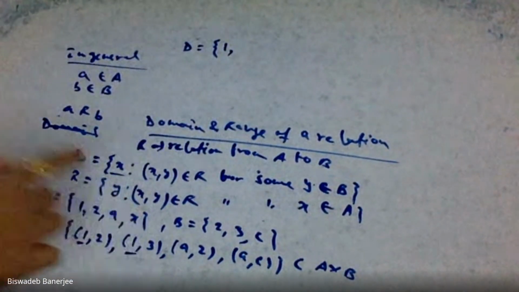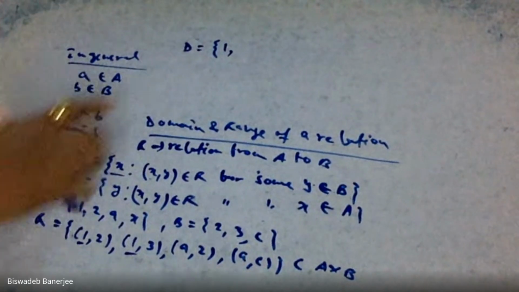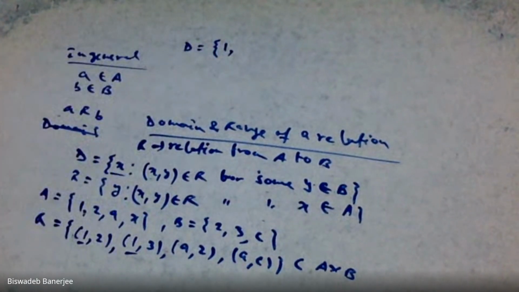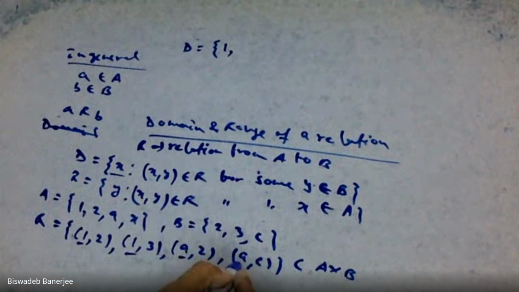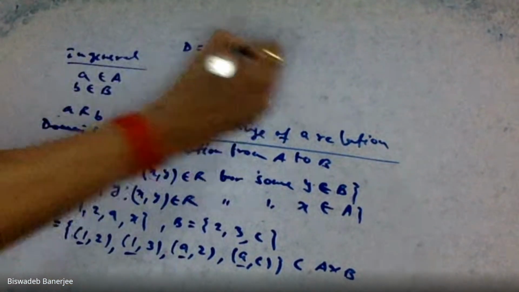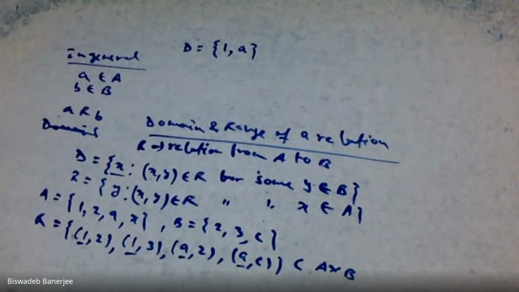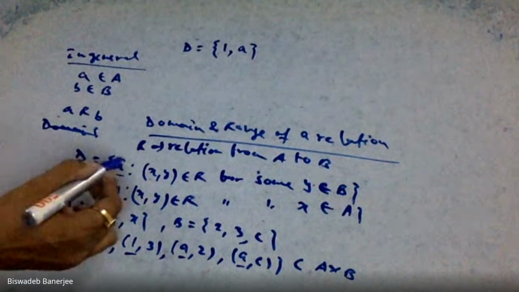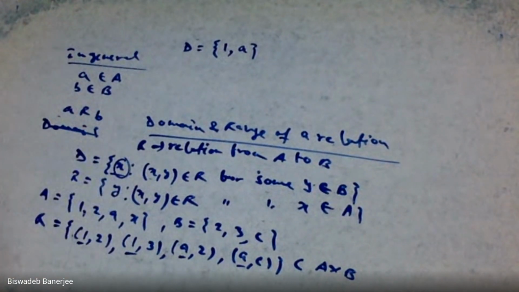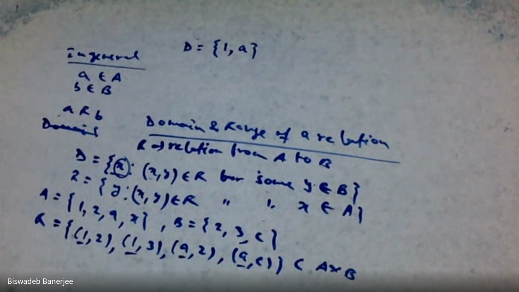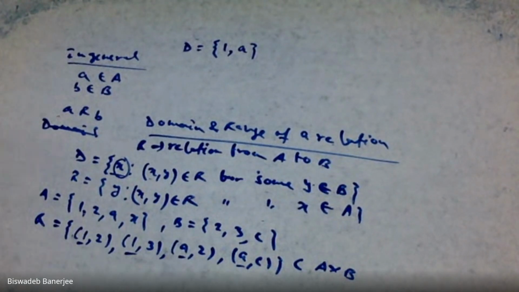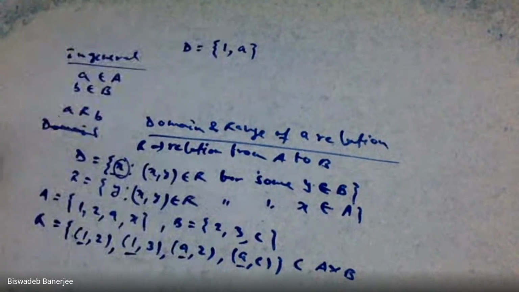You don't need to write 1 again once you have written it. Then another member is a, and this a is repeated, so we write it only once. These two are members of the domain because domain is the collection of all x, and x is what comes first. So in the domain, 1 and a are the two members.